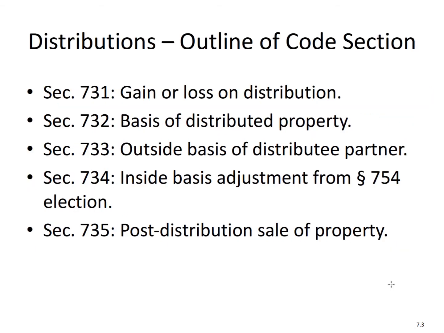So here's the general outline of the code sections that apply with respect to distributions. Section 731 gives the gain or loss of distribution, and you're going to see how it works. Section 732 gives the basis of any property received. 733 is the outside basis of the distributed partner if they continue. So if they have a non-liquidating distribution. 734 and 735, these issues happen with respect to the 754 election with redistributions.